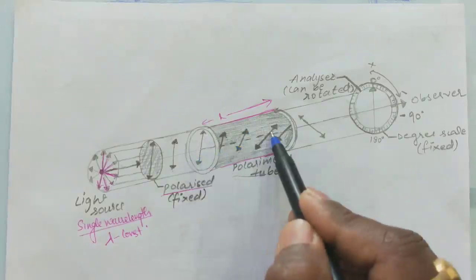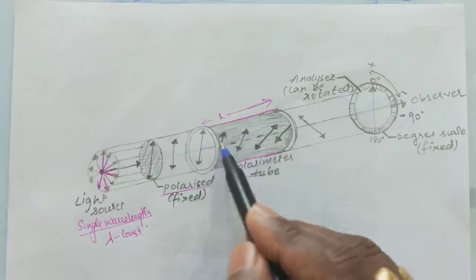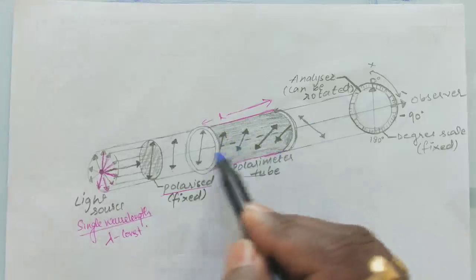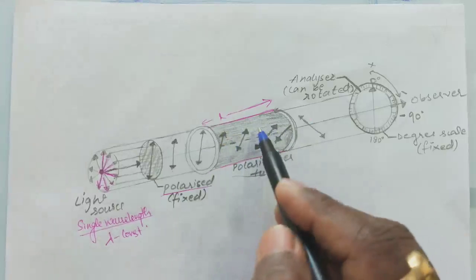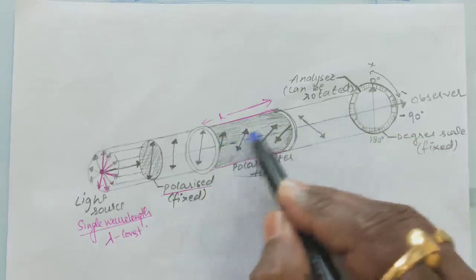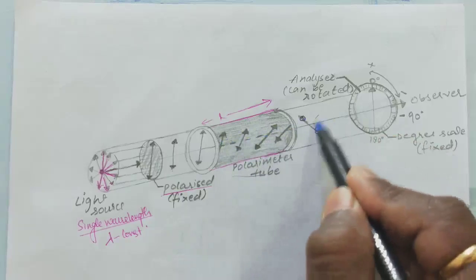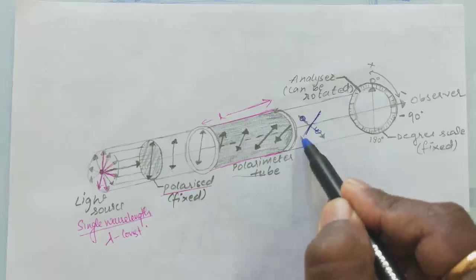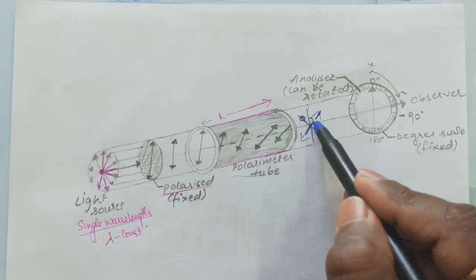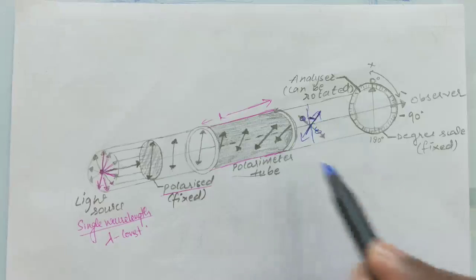Now, when it enters the solution having that optically active molecule, due to interaction with the molecules, slowly the angle of rotation changes. This is the normal, this is the axis of polarization, and this rotates the plane of plane polarized light.